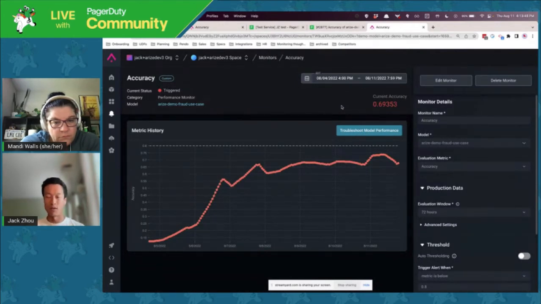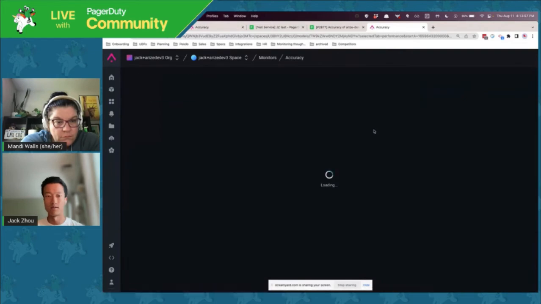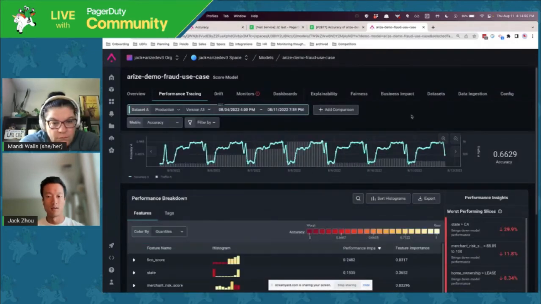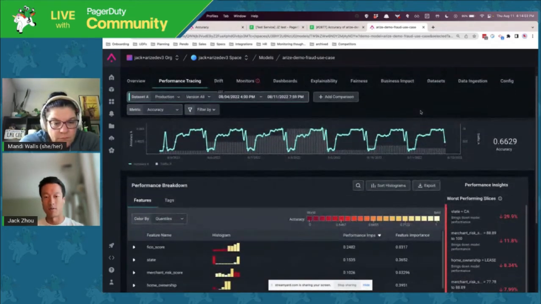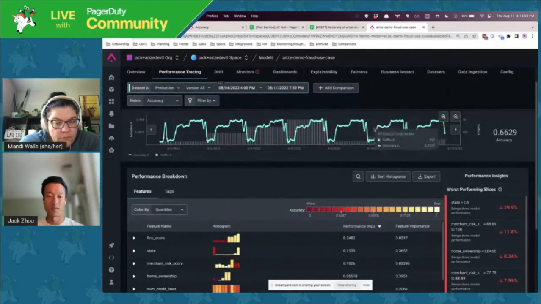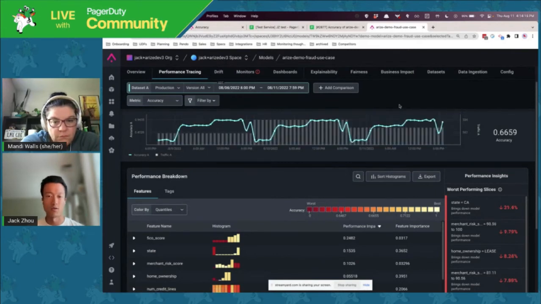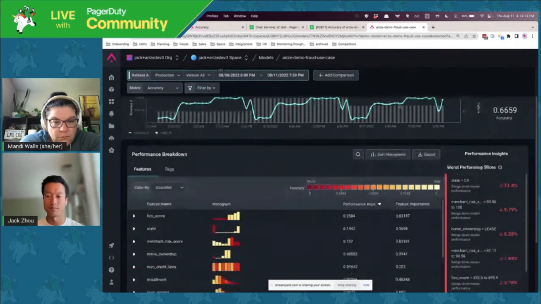Okay, so now we're alerted to performance degradations, but the next step is, okay, what do we do about it? And we have this way to troubleshoot the model performance here. So this will take you to the model performance page. And, again, we're not looking at a specific time range, but in general, why is performance sometimes below 0.8? So let me just select this time range here, which will help zoom into an expected range.